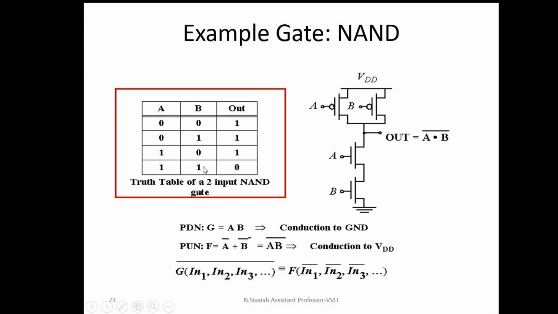What is happening when both the inputs are 1 1? If A is 1 and B is 1, then both the PMOS transistors are off and both the NMOS transistors are in on position. In this case, Vout is connected to the ground terminal only. That's why when both the inputs are 1 1, Vout is equal to logic 0.